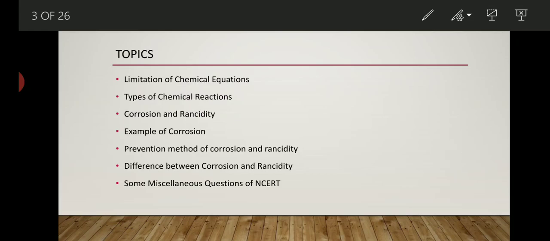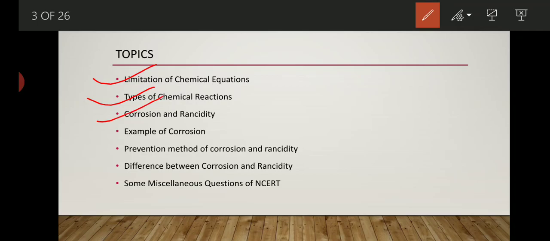In that video I said that in our next video we will discuss the limitation of chemical equation. Some more related topics are there. Let's just see what they are. So the first topic is limitation of chemical equation. The second topic is types of chemical equation, means how many types of equation actually exist, that we will discuss.